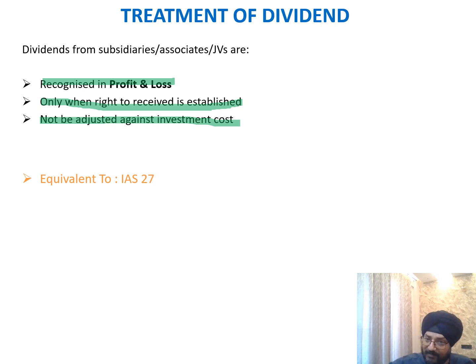In the CFS, when we are going to use the equity method, then in that case the dividend received will be adjusted against the value of the investment. But in SFS, there is no adjustment required. It will be treated as an income and shown as a credit to my P&L. This is the most important point that we need to keep in mind. And most importantly, it has to be recognized only when the right to receive is established. And there is no deviation. IAS 27 is also aligned with that. So we'll move to the next slide then.